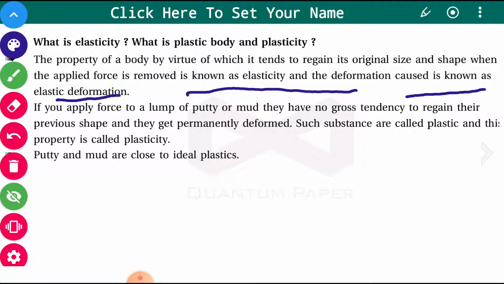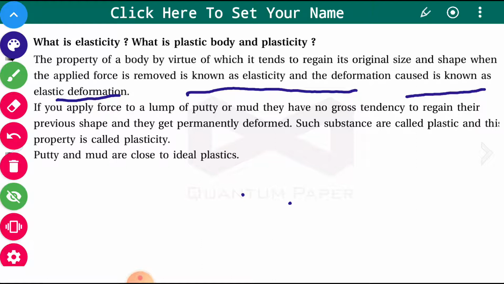Try to understand, elastic deformation means if that force is removed, then that deformation will also come back, or the body will come back to its original shape and size. That is the elasticity. That is a property of the body. Now, if we apply force to a lump of putty or mud, they have no gross tendency to regain their previous shape, and they get permanently deformed.